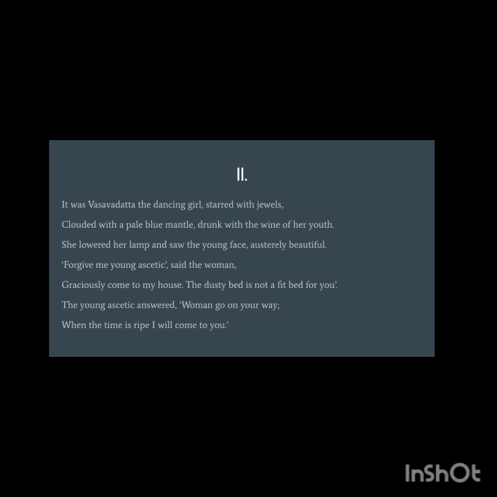So I hope that till here you are clear with this poem. Okay, we move to the next stanza. Suddenly, the black night showed its teeth in a flash of lightning.